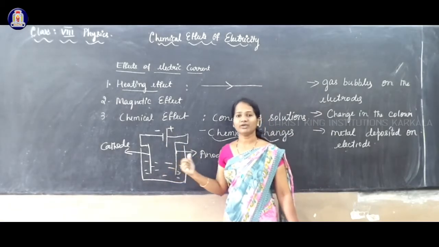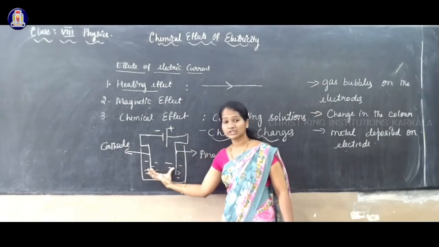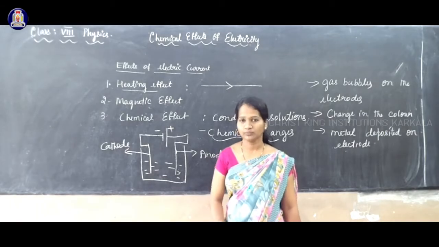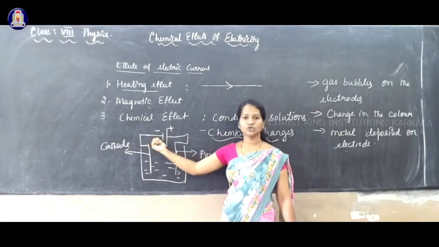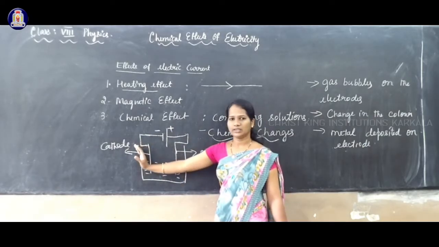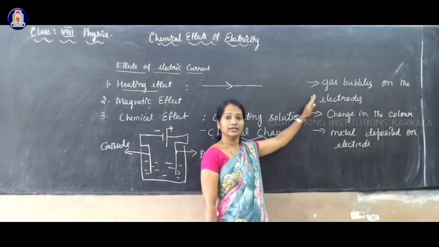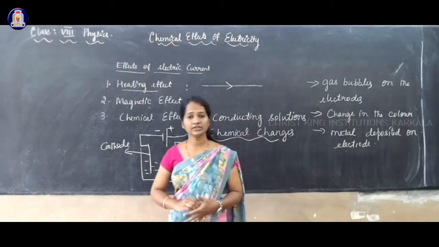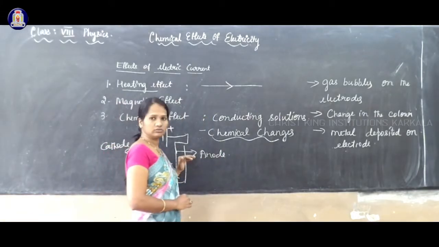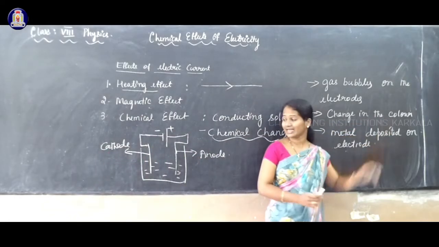Here, for the chemical effect of electric current, we make electricity flow through some conducting solution. So chemical changes take place. Plus and minus should be connected to two electrodes, one is anode, another one is cathode. We can see a gas bubble near the electrode. During the chemical changes, gas bubbles may form near the electrode, and second, there may be a change in the color of the solution.